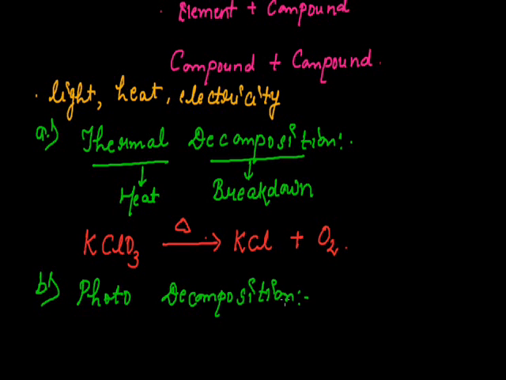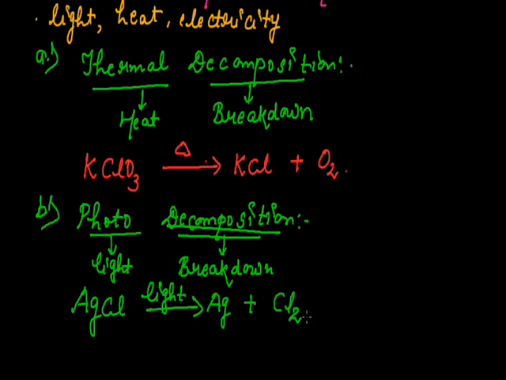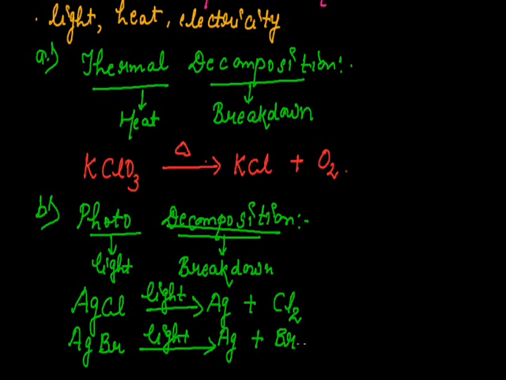As the name suggests, photo means light and decomposition means breakdown. That means breaking down of a substance in the presence of light is known as photodecomposition. AgCl in the presence of light gets decomposed into Ag plus Cl2, or we can observe AgBr in the presence of light gets decomposed into Ag plus Br2.